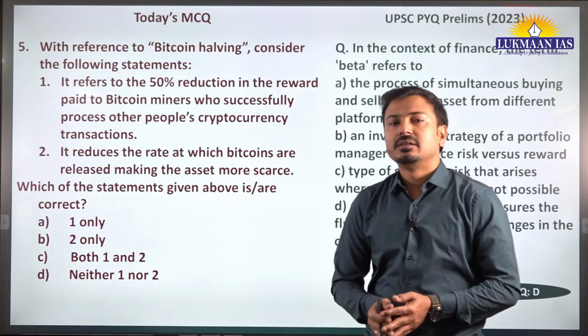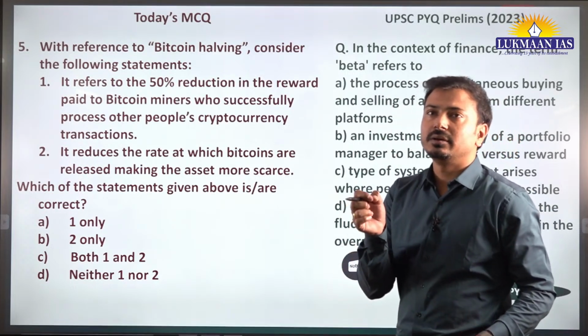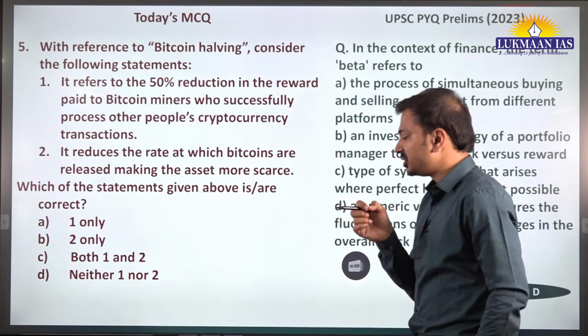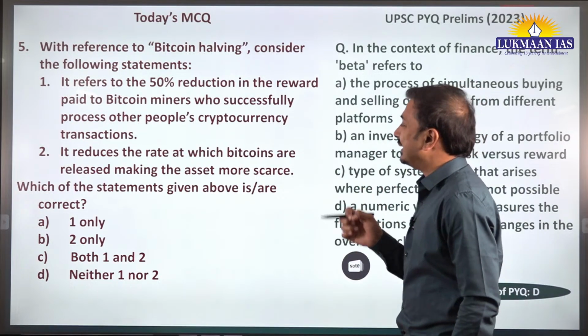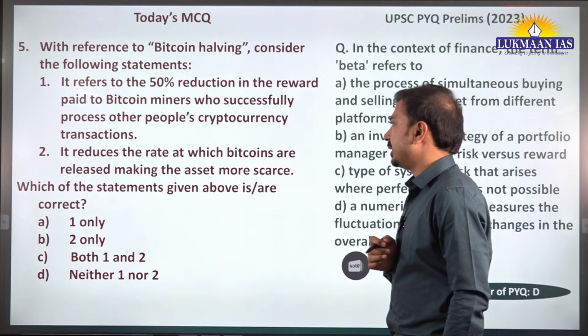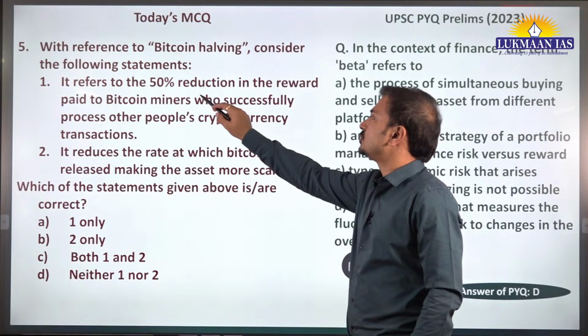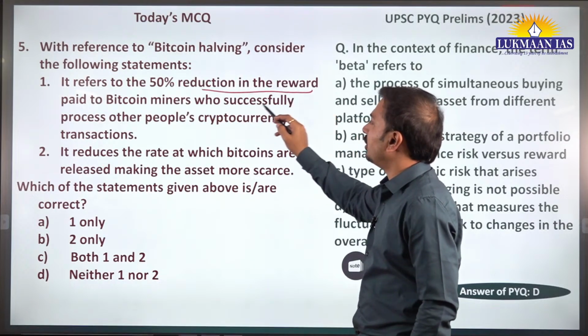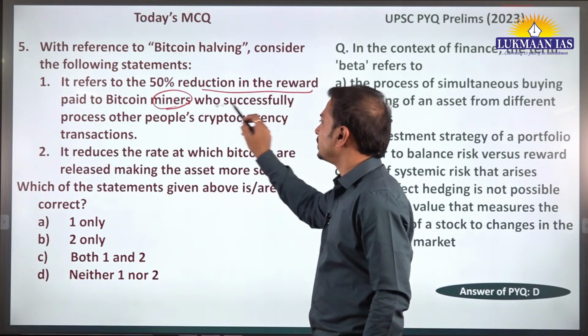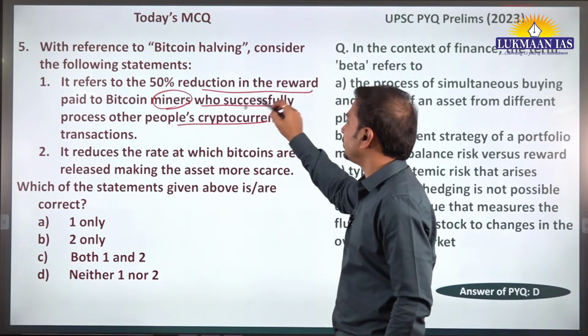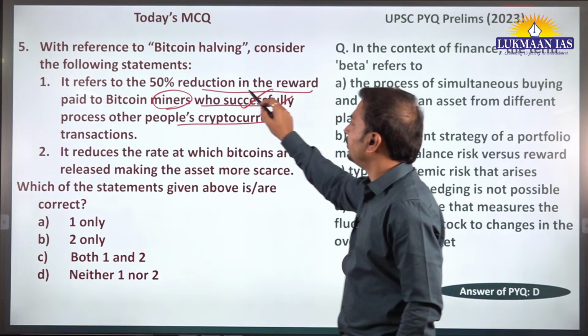So here the control over the information is in a decentralized manner. When we talk about Bitcoin halving, it refers to a 50% reduction in the reward paid to Bitcoin miners who successfully process other people's cryptocurrency transactions. This one is correct. 50% reduction.